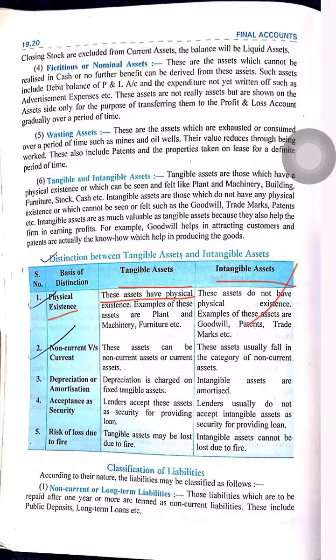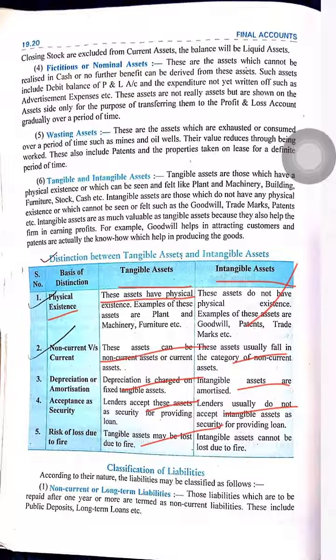Current versus non-current. Tangible assets can be non-current or current, but intangible assets usually fall in the category of non-current. Depreciation: intangible assets are amortized, which means we cannot charge depreciation on them, we amortize them. Acceptance as security: lenders accept tangible assets as security, but intangible assets can't be given to anyone else.